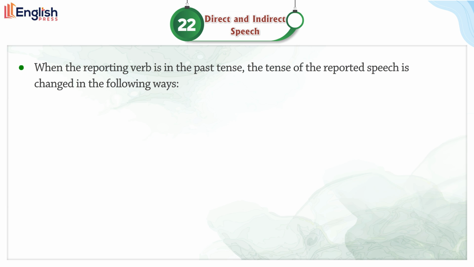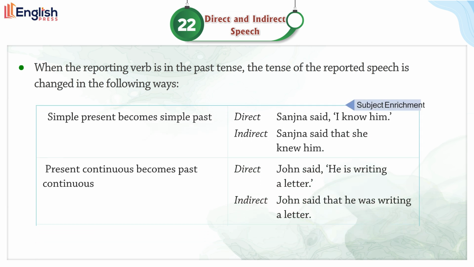When the reporting verb is in the past tense, the tense of the reported speech is changed in the following ways. Simple present becomes simple past. Direct: Sanjana said, "I know him." Indirect: Sanjana said that she knew him.